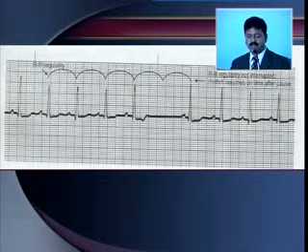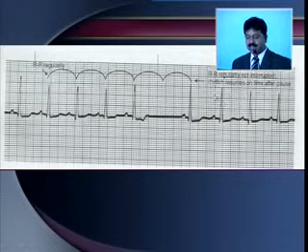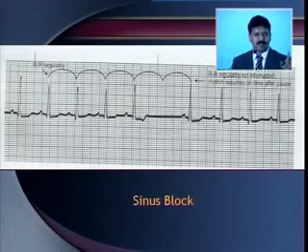What is this? Can you tell me? You can see sinus rhythm. There is a complete absence, exactly. Then the RR interval or regularity, RR is not interrupted. Following the pause, you have an RR that is almost similar. The RR is not interrupted at all. Then it can be a sinus block.